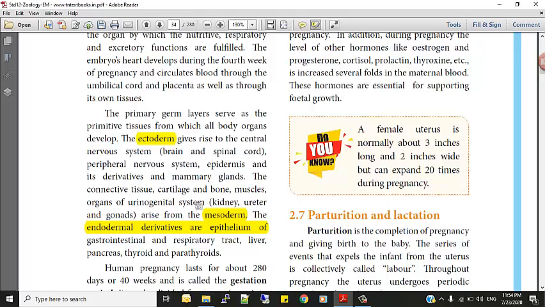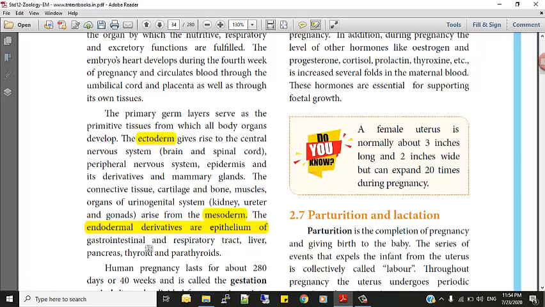What comes under urinogenital? All the excretory organs. What are the excretory organs? Kidney, ureter, and even genital, meaning reproductive organs, are included here. Okay, the reproductive organs originate from the mesoderm. Okay, so that is mesoderm. And next, finally, endodermal derivatives.